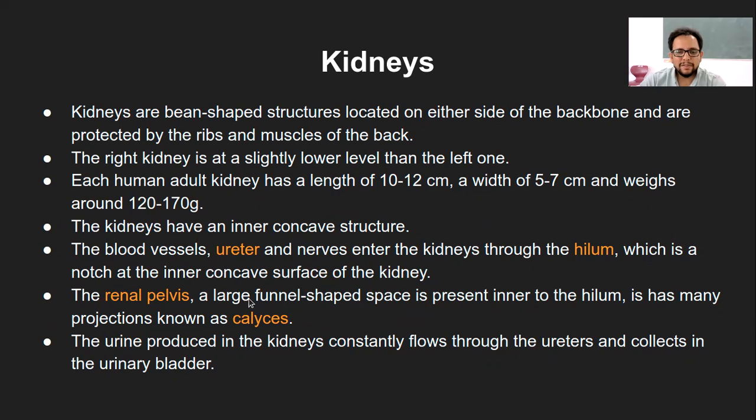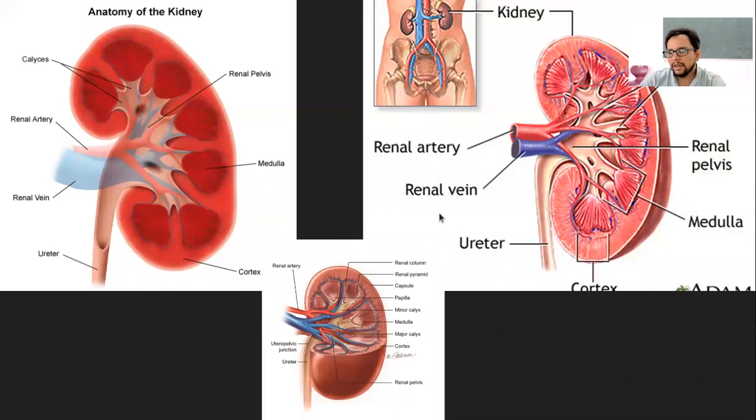So the renal pelvis is a large funnel-shaped space present inner to the hilum. You can see here the artery and vein entering and exiting. You can say the artery would be entering and the vein would be exiting. So there will be this area.